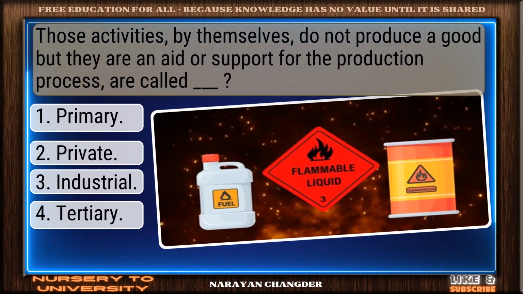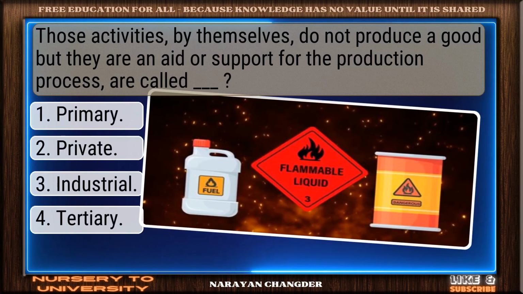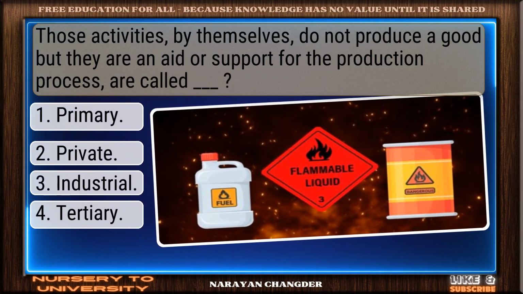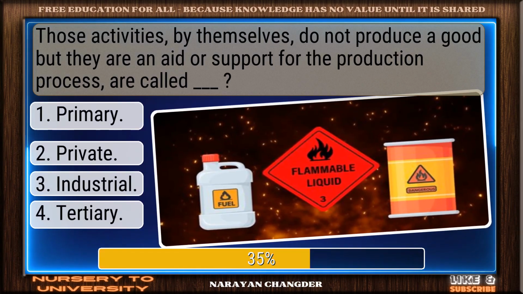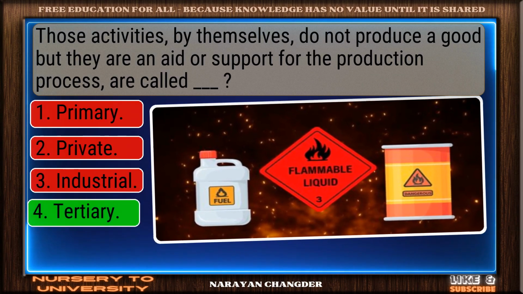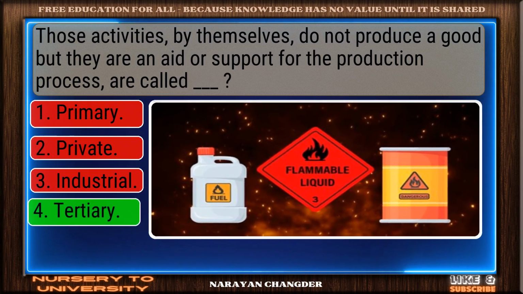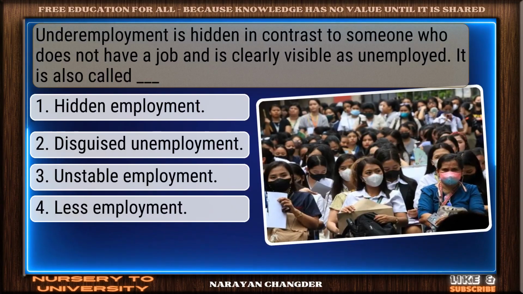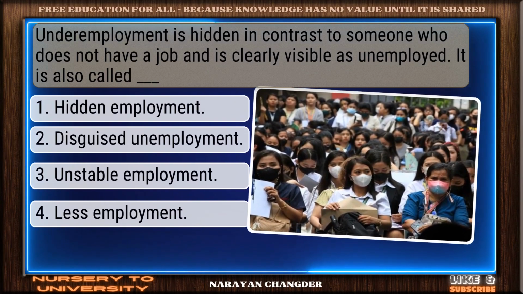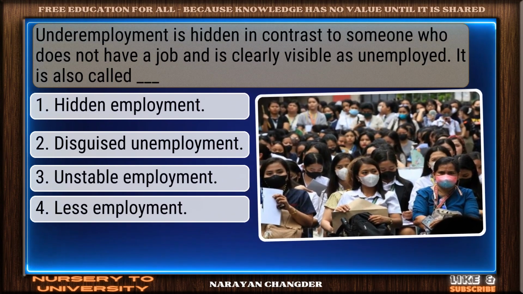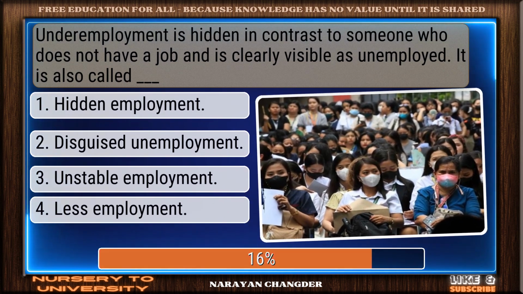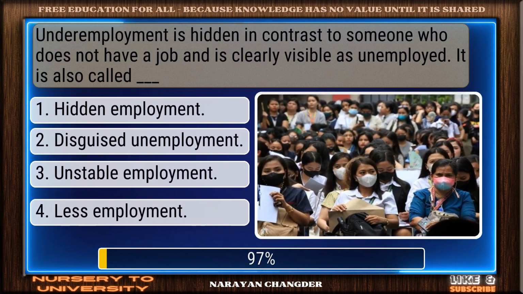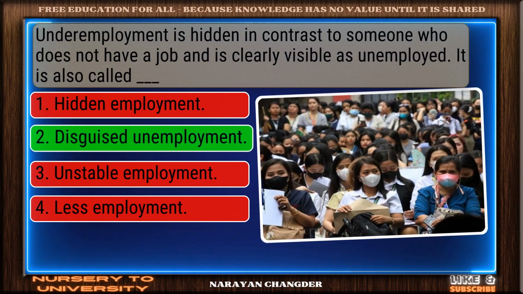Those activities that by themselves do not produce a good, but are an aid or support for the production process, are called what? Correct response. Tertiary is accurate. Underemployment is hidden, in contrast to someone who does not have a job and is clearly visible as unemployed. It is also called what? You chose disguised unemployment. Correct.